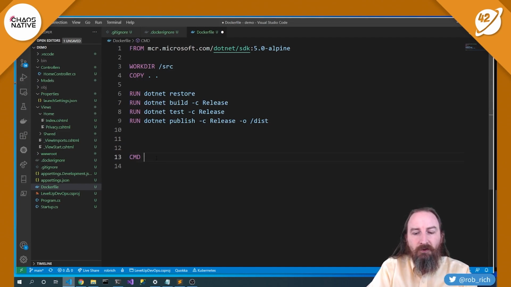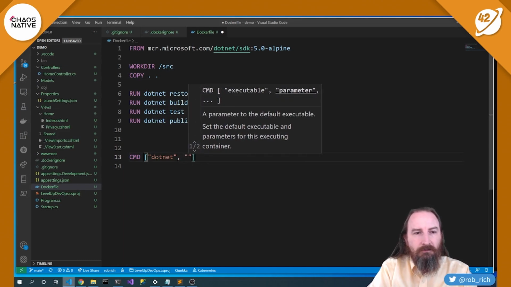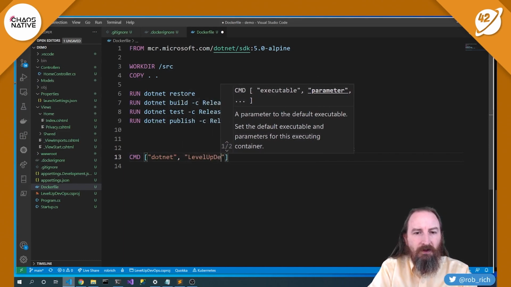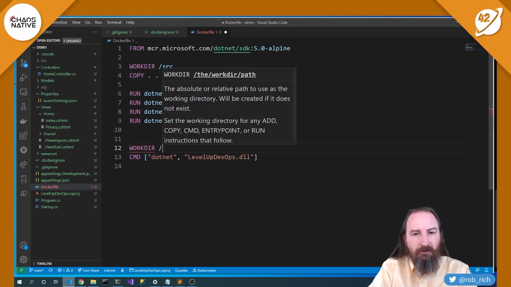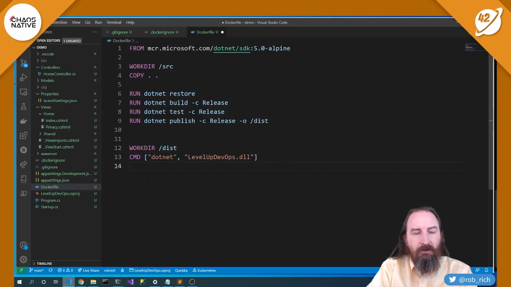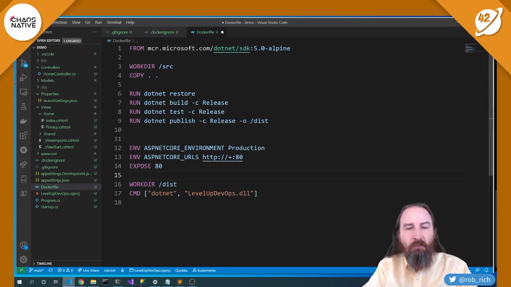Next thing, we need to run this. So we need to say dotnet LevelUpDevOps.dll, and that is in workdir/dist. Now there's a few more things that we need to copy into place. Let's go grab some environment variables. Now this says we should run in production mode and we should run on port 80, and we'll add some additional metadata to our container so that we know to hook into port 80.